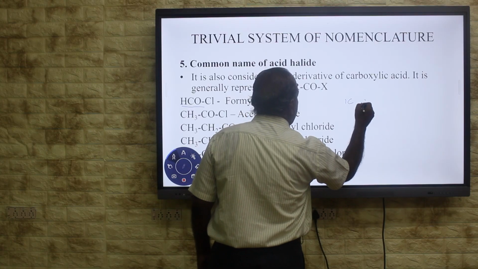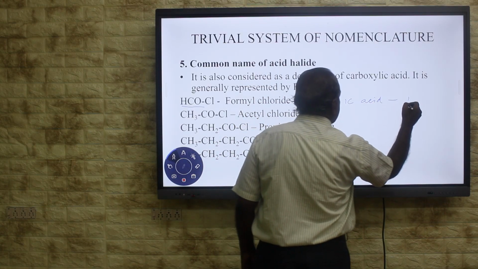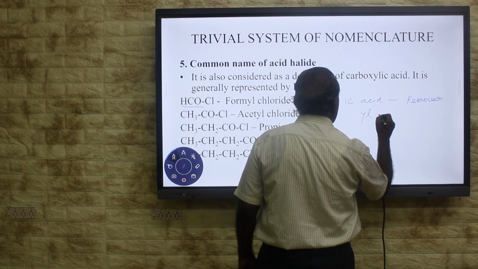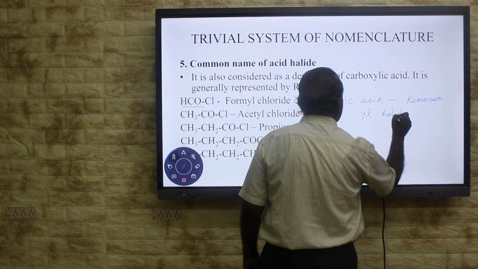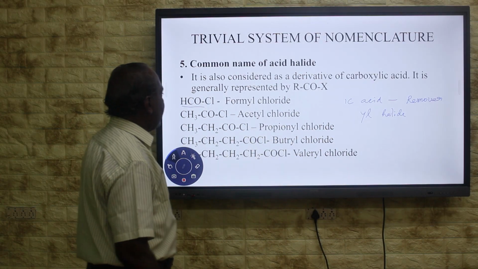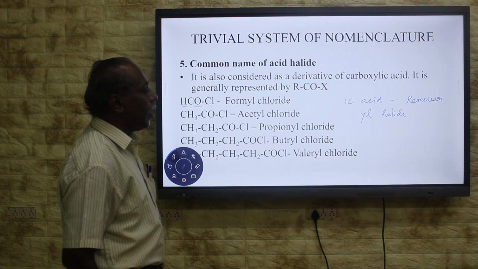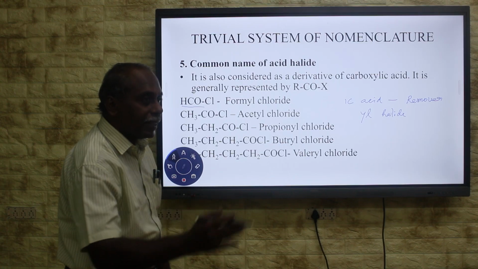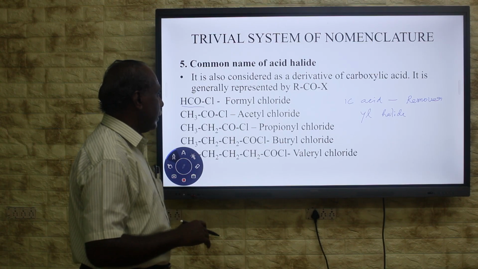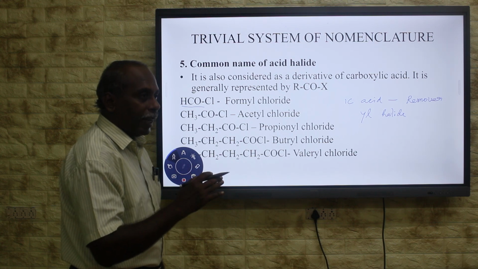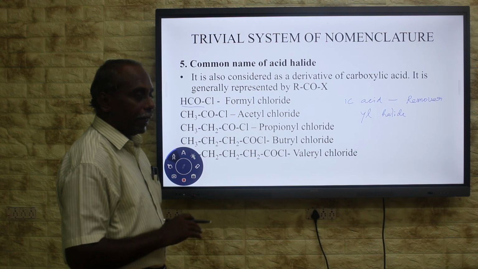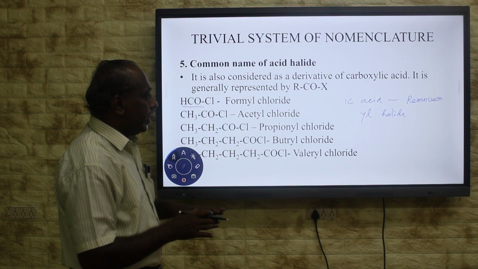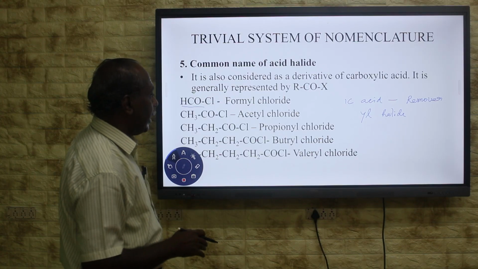Here also the IC acid is removed, then the halide is added. Formic acid, with IC acid removed, gives formyl chloride. Then acetic acid, with IC acid removed, gives acetyl chloride. Then propionic acid gives propionyl chloride, butyryl chloride, then valeryl chloride. That is the way of writing the common name for acid halide.